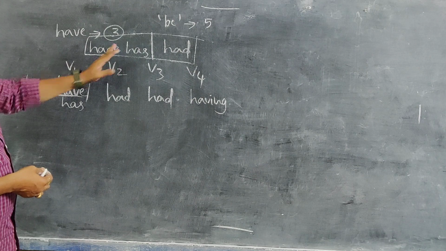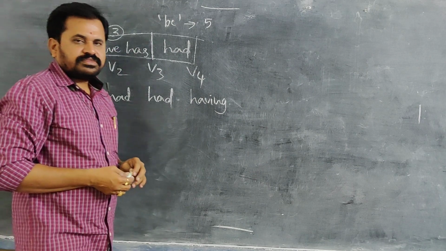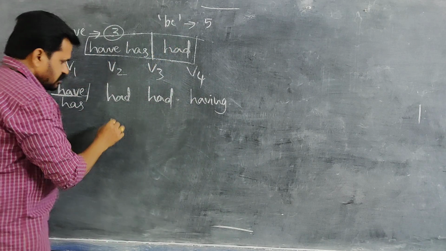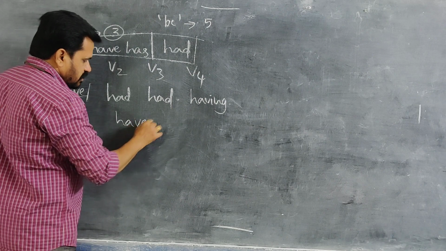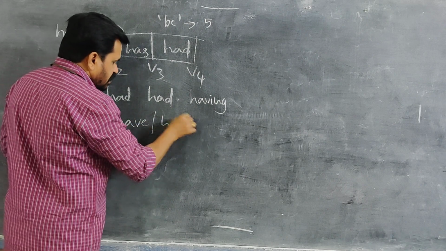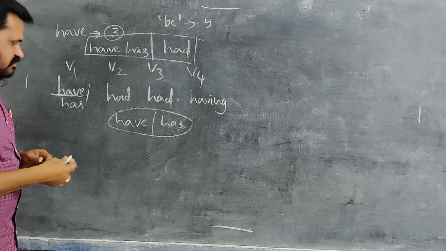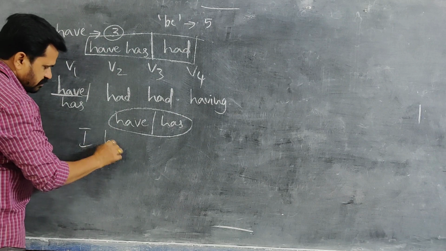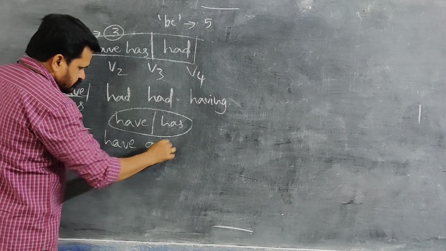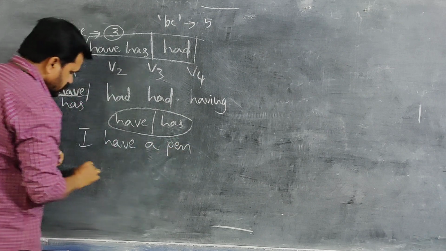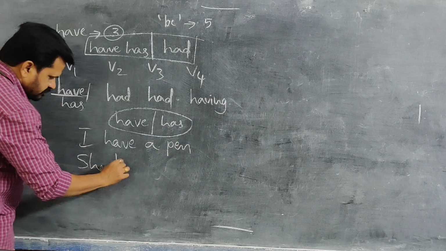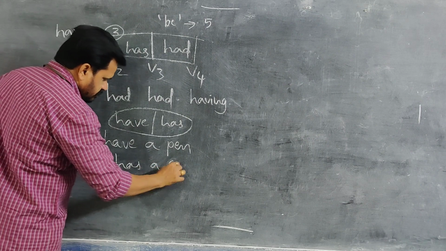And we should know the nature of these words. Whenever you use have or has barely, means without any other main verb, for example, I have a pen. She has a cycle. He has a cycle.